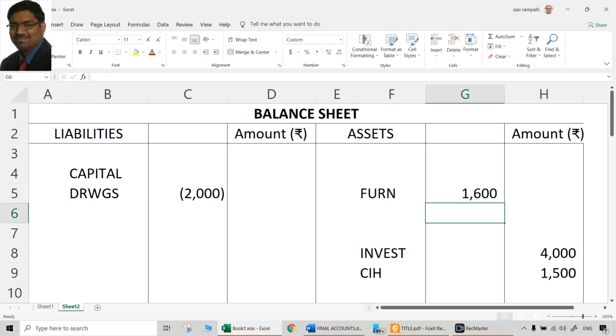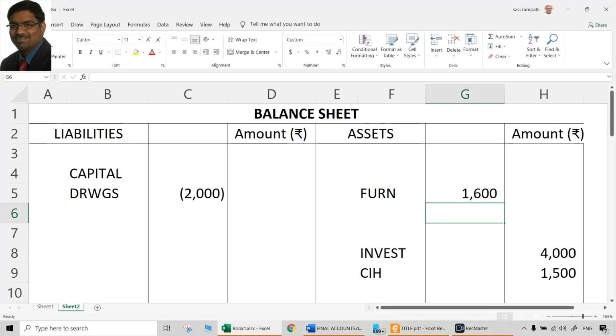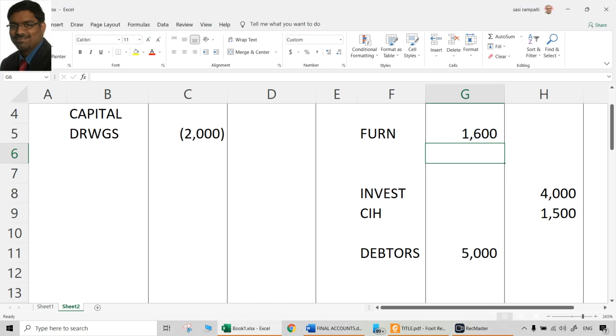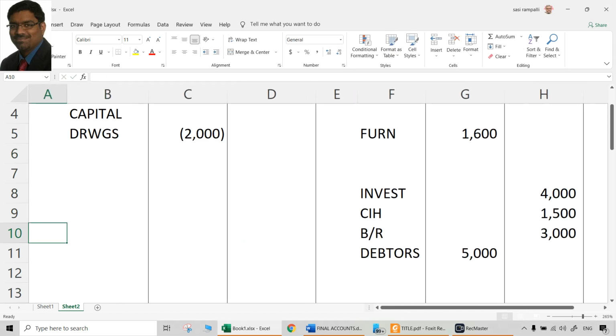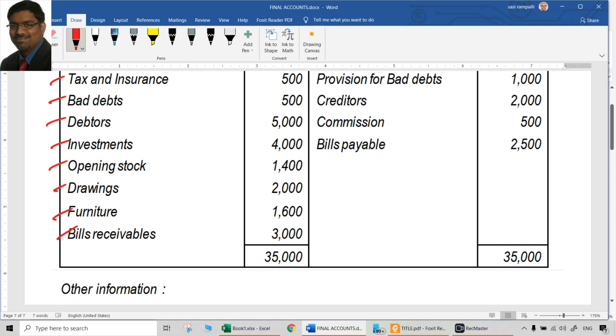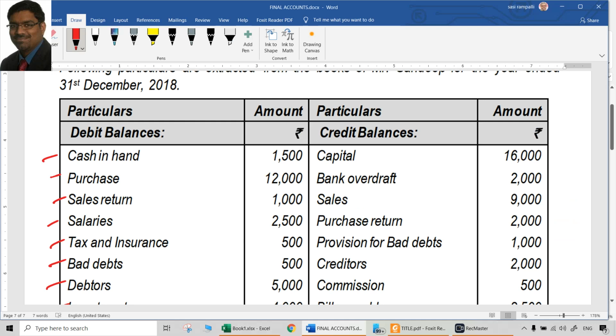Furniture 1,600, asset. Inner column, maybe there is depreciation on that. Bills receivable 3,000, asset. So these are the various items which are all the debit balances in the trial balance. Coming to the credit balances, one by one.